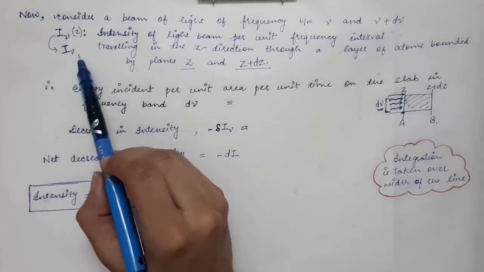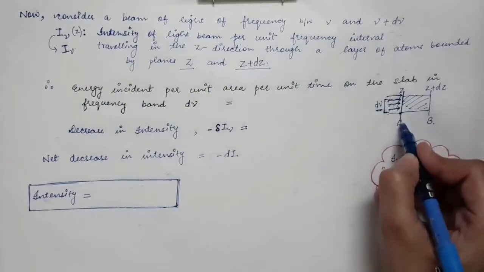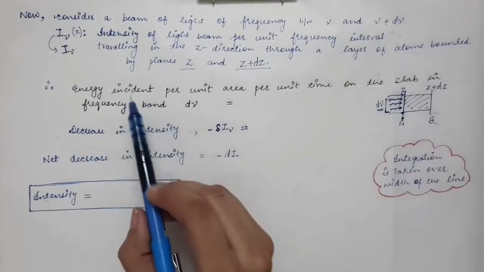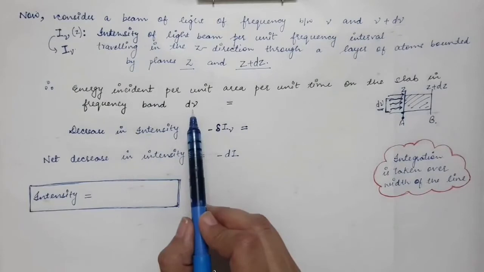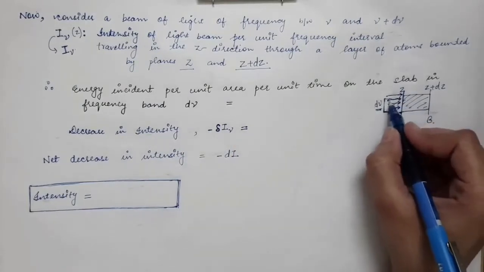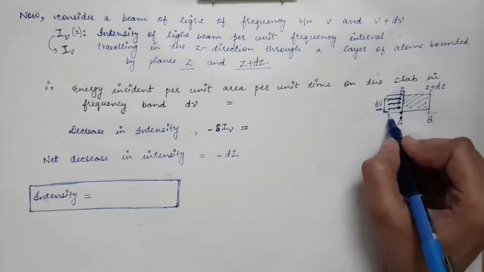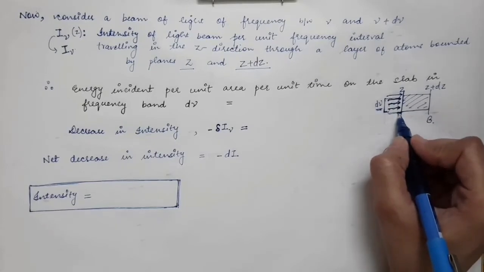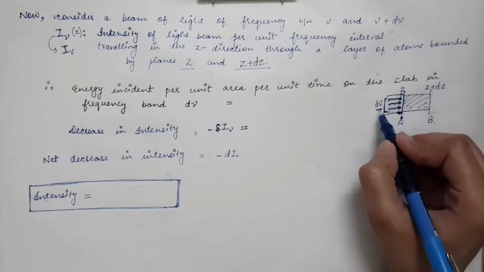I nu is the intensity per unit frequency interval at this plane A. But over here we are going to find the intensity of the light in the frequency band d nu, because now we do not have a monochromatic light, but we have photons with a certain frequency range, and their range is equal to d nu.